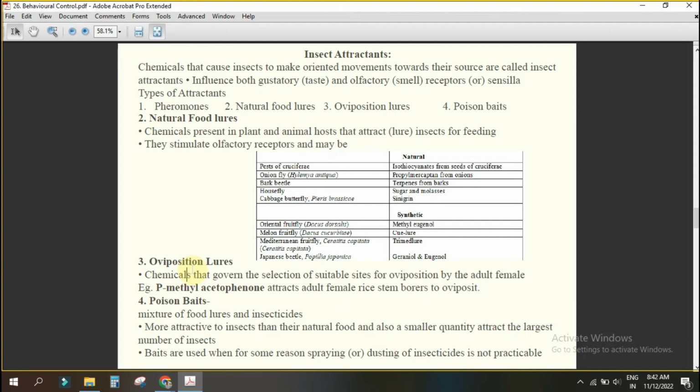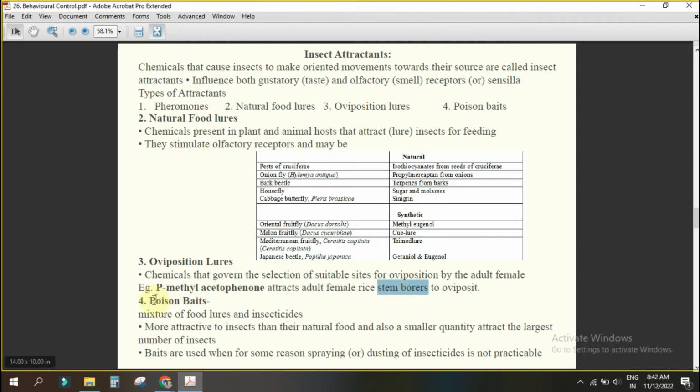Now where will this mother moth go? She will go to the weeds and she will lay the eggs there. From the egg the larva will come, but there is no rice plant on the weeds. So they will try to feed on the weeds. Understanding or not?